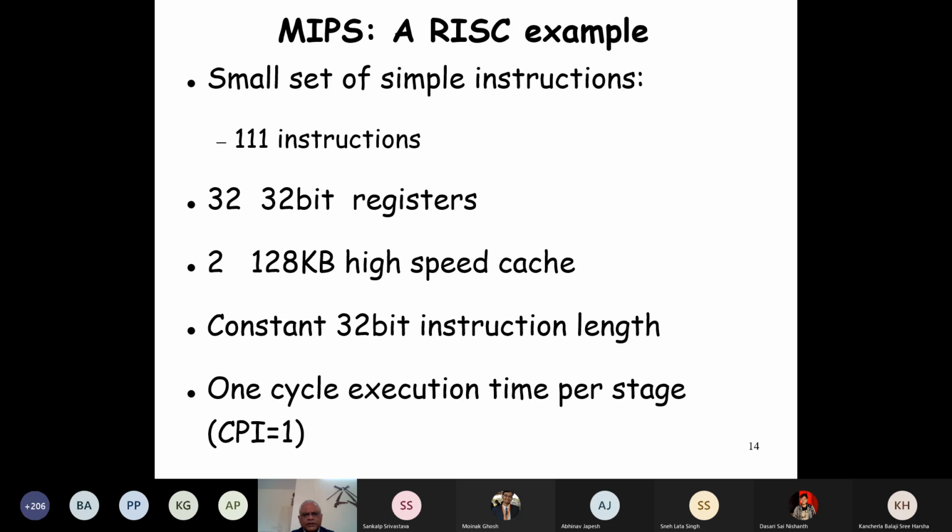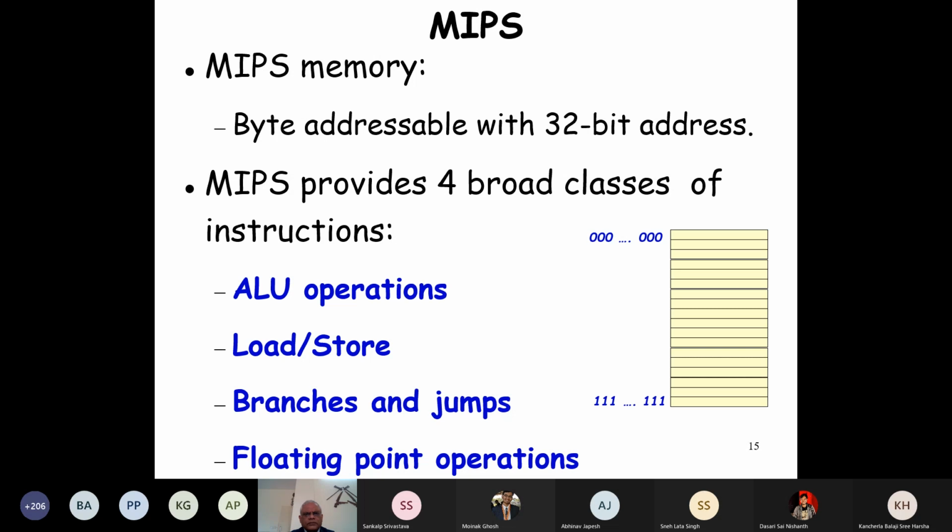But right now let's assume 1 cycle execution time per stage. Now the memory, as you can see, this is the main memory of the MIPS, and it is a 32-bit address, and it is convenient to look at this as a linear sequence of memory.